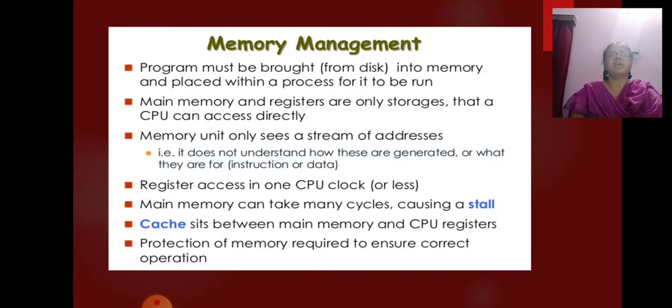Completing a memory access may take many cycles of the CPU clock. In such cases, the processor normally needs to stall since it doesn't have the data required to complete the instruction that it is executing. This situation is intolerable because of the frequency of memory access.